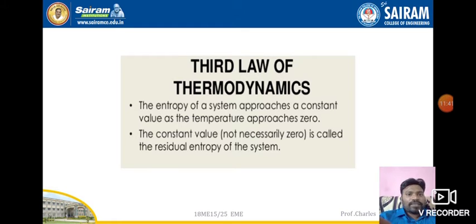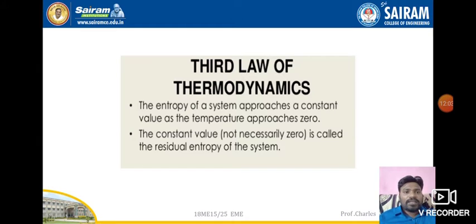Coming to the third law of thermodynamics, the entropy of a system approaches a constant value as the temperature approaches zero. A constant value, not necessarily zero, is called the residual entropy of the system. So it talks about the entropy of the system. Entropy is nothing but the imbalance or disorderliness of any particular system.